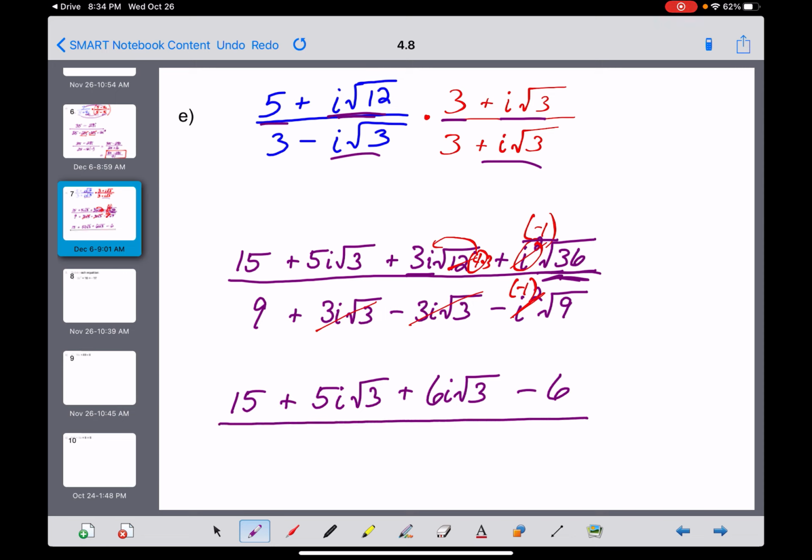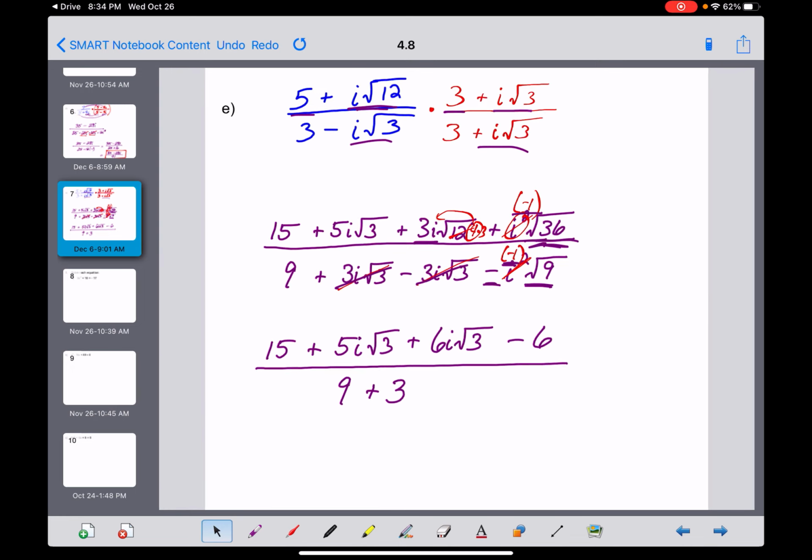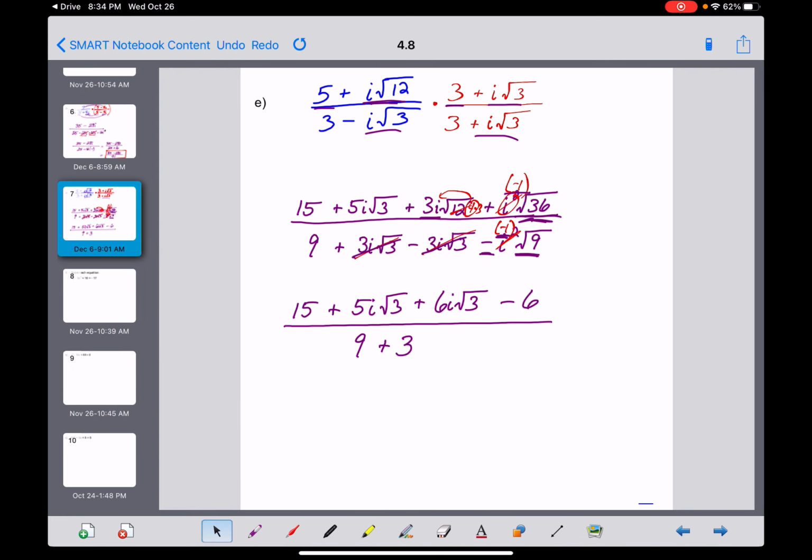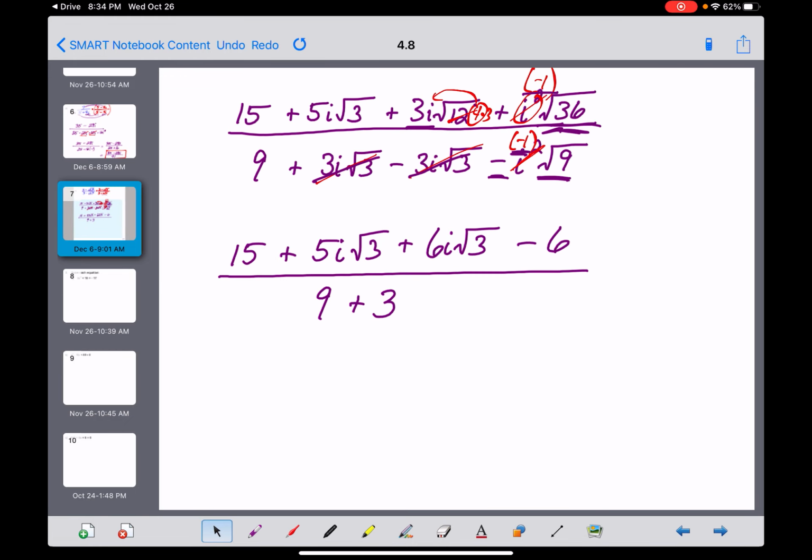And down in the denominator, we've got a 9. These terms we said canceled out. And then what's going on here, guys? Now this was a minus i squared. That is minus negative 1. So that becomes a plus 1 times the square root of 9, which is 3. Whew, there's a lot going on in this problem right here. Okay, and let's see what we can do next here, everybody. Let me draw a little line there, and here we go.